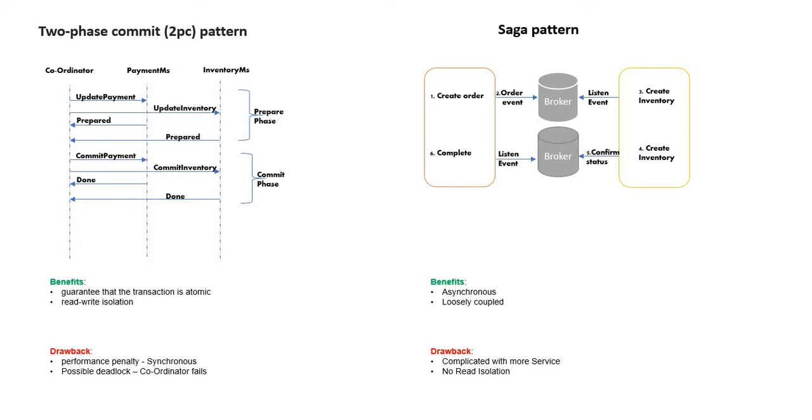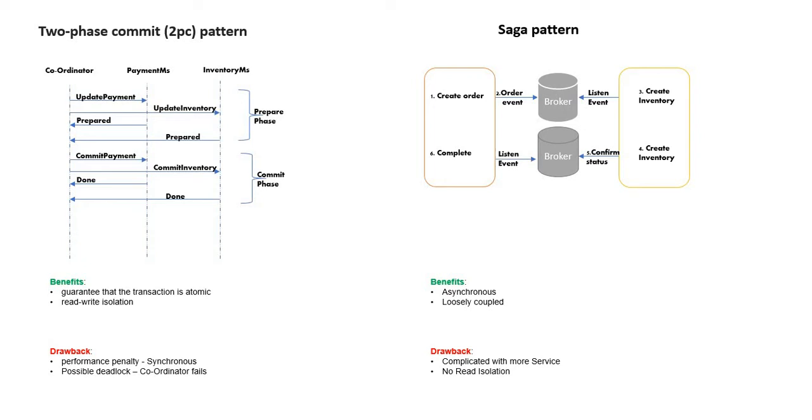The coordinator will wait for the response from the payment microservice and the inventory microservice to execute. Once they execute, and if the execution is good, then it will ask them to go and commit. Then we will be committing the data in both the payment microservice and the inventory microservice.